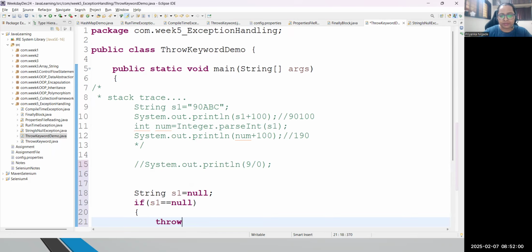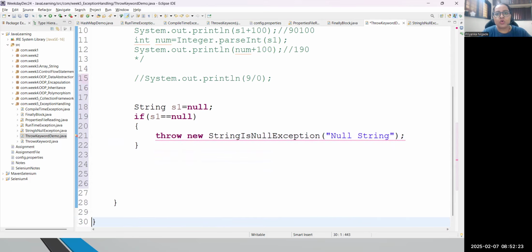There we write the throw keyword: throw new StringIsNullException. And in this instance, we are passing some message, let's say "null string". That's it. So this is how you are able to throw any new exception in Java.